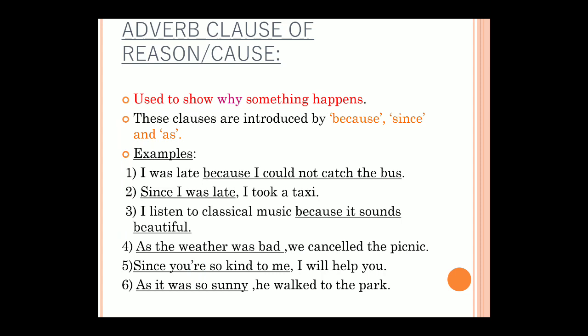When you're giving a reason: I listened to classical music because it sounds beautiful. As the weather was bad, we cancelled the picnic. Why did we cancel the picnic? You ask the question why to this reason, only then you will get the answer. Because the weather was bad, or as the weather was bad.